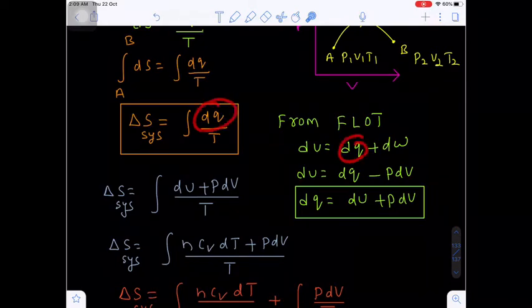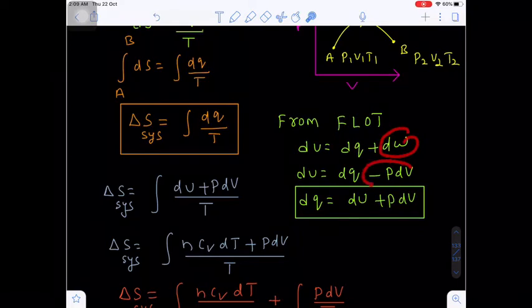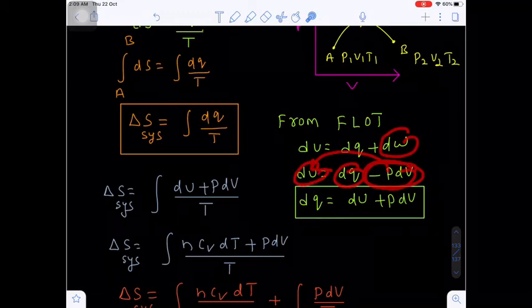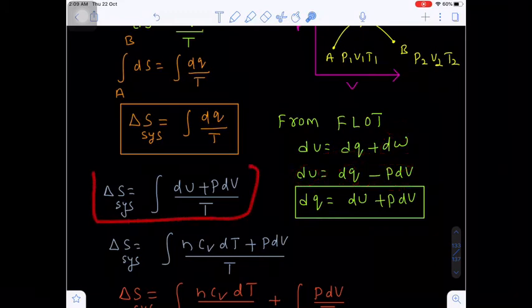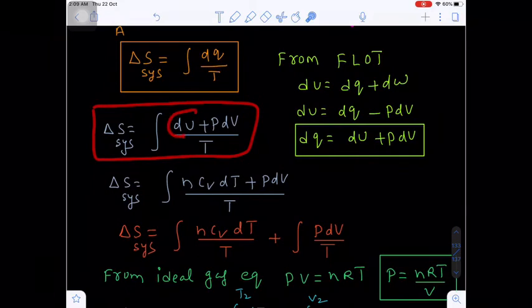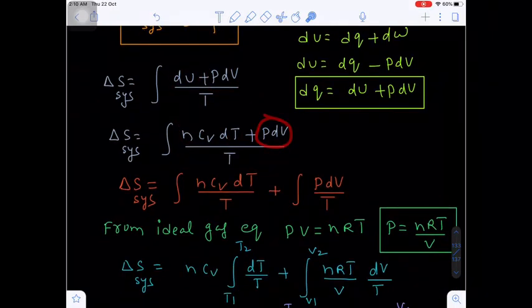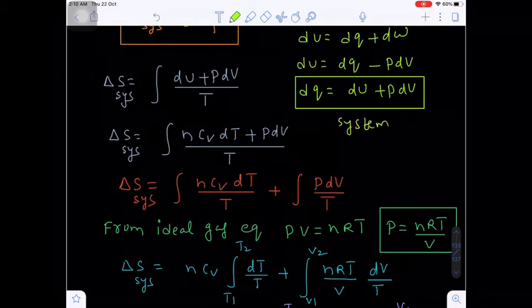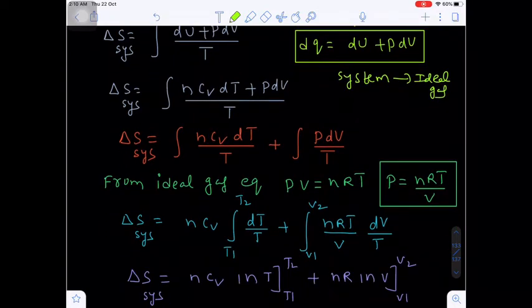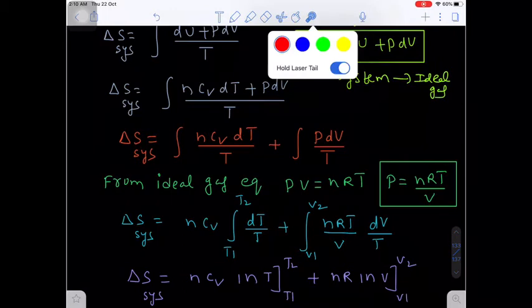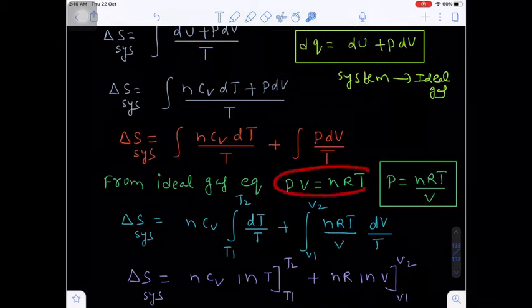So from here I need dq. dq is equal to, instead of dw, I write minus PdV, and bring the minus PdV to the left hand side. So you will get dq is equal to dU plus PdV. This is the main equation. After that, one more relation: we know dU is equal to nCv dT. And PdV, as it is, the whole divided by T. Now we are considering the system as an ideal gas. Ideal gas, so we have the ideal gas equation PV is equal to nRT.